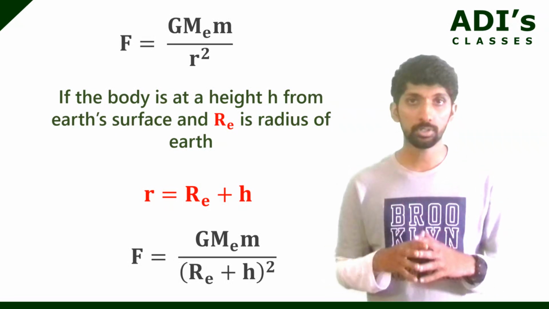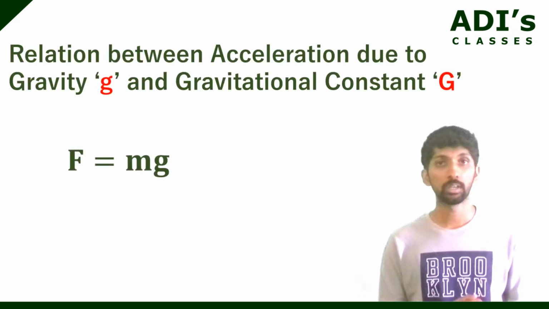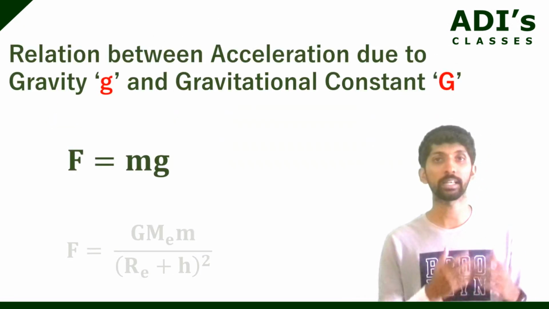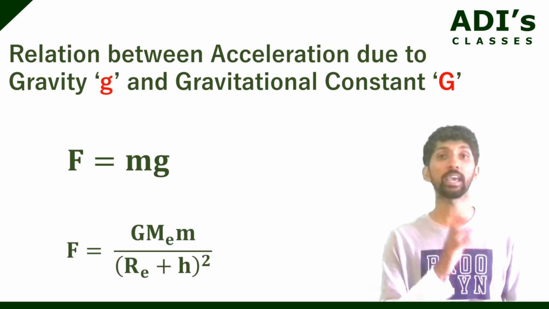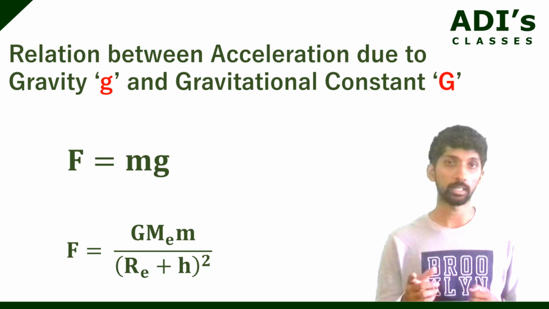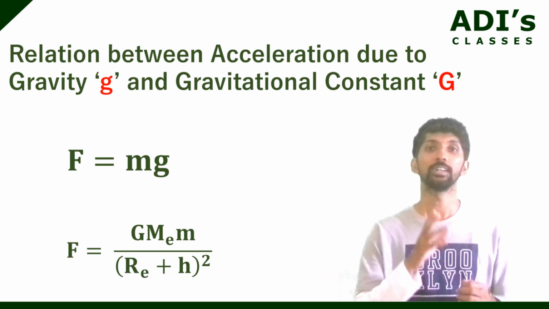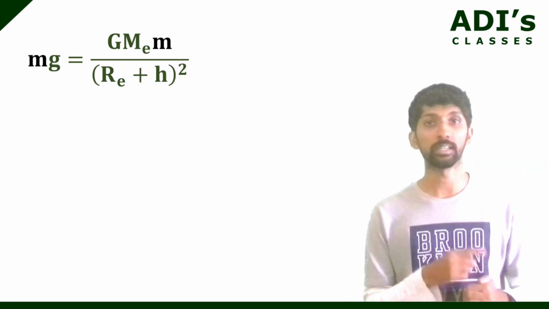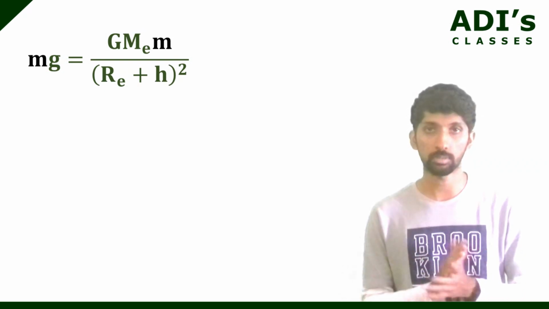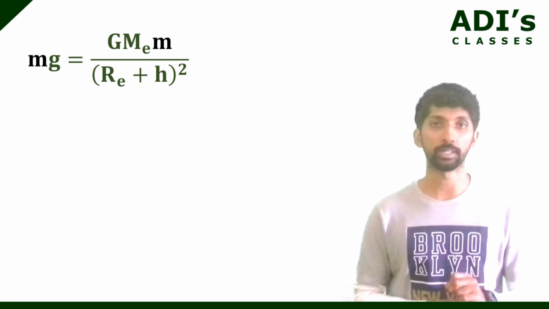Now, this is the force. According to Newton's second law, we have F equals mg. Now, when I equate these two, I get mg is equal to G Me into m by Re plus h whole square. And then m and m cancel. We get g is equal to G Me divided by Re plus h whole square, right? Now, the radius of Earth is 6,400 kilometers.